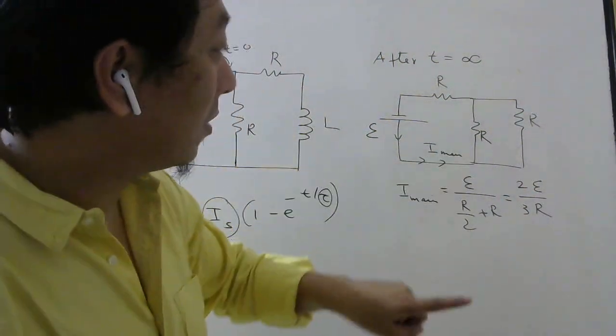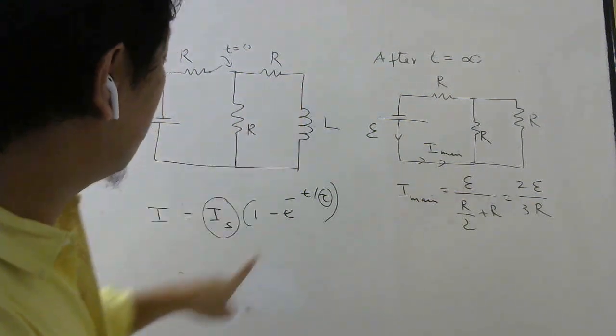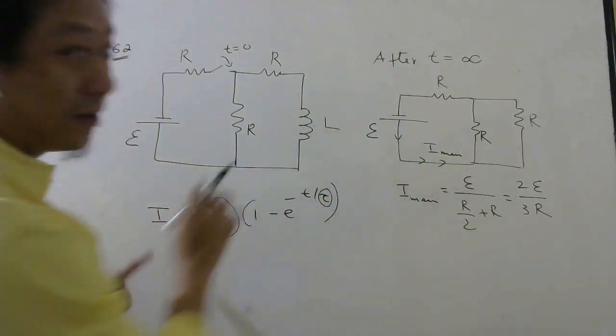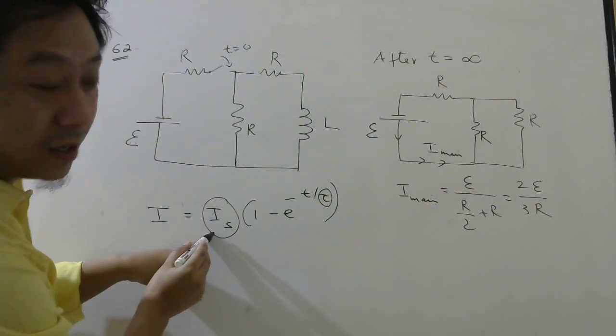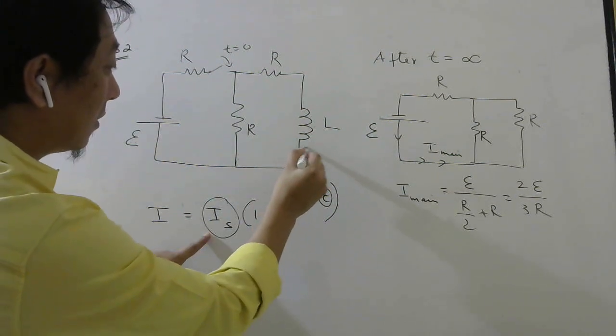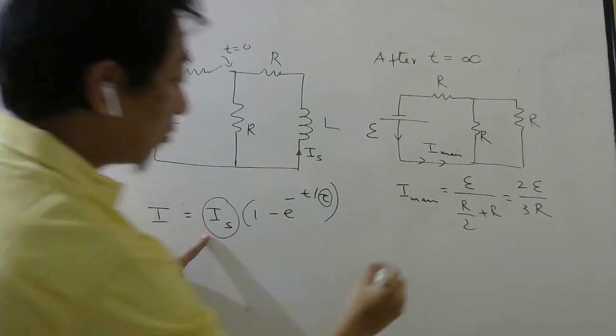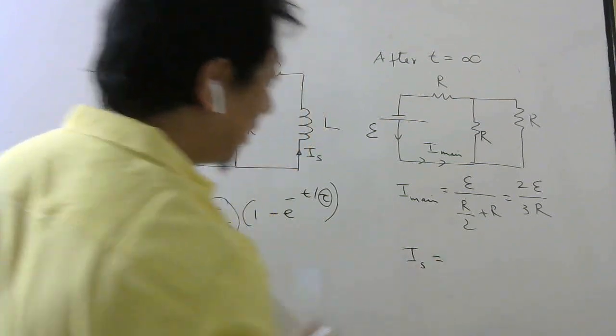But will that current go in this branch? Because we have to find current in the inductor, remember. So this is the steady state current in the inductor. We want it here. So what will be the steady state current in the inductor here?